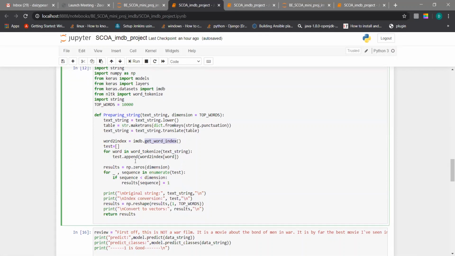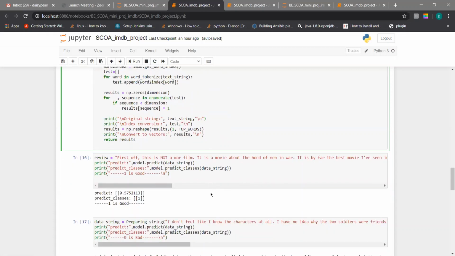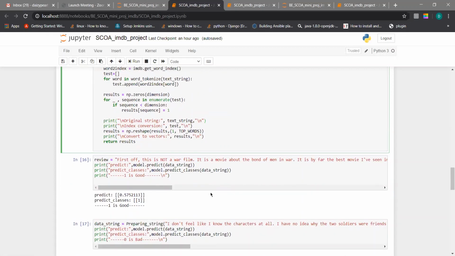Then here print original string. Each string will be displayed in vector form, and then in index conversion the index values will be shown, and then convert to vectors. The results will be stored in vector form. Then the next review is the review given by the user.